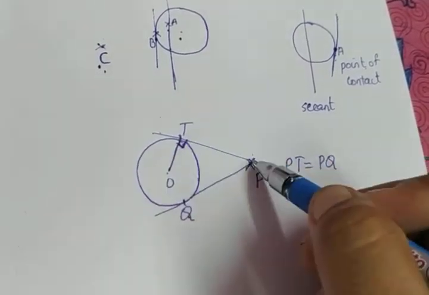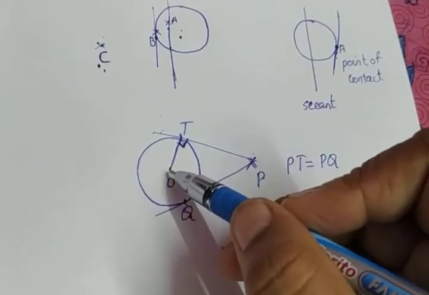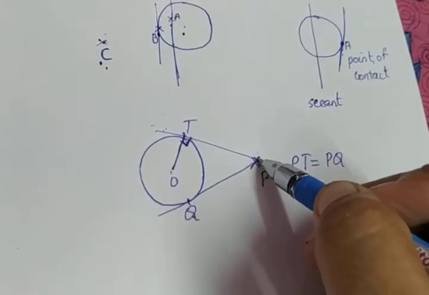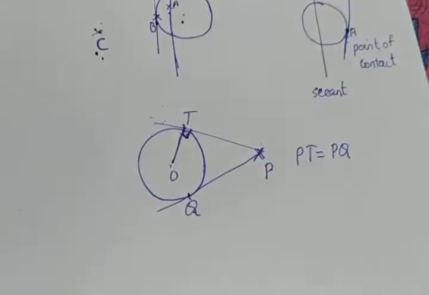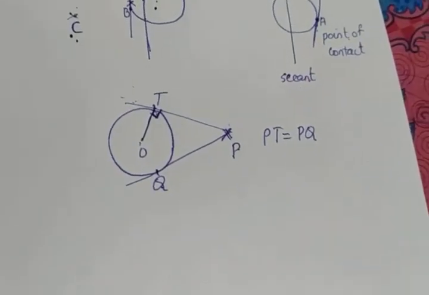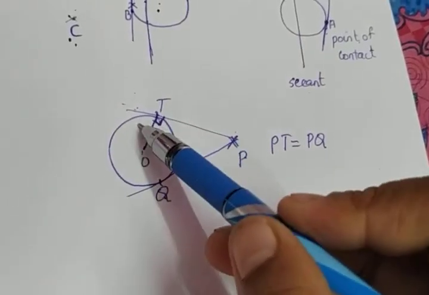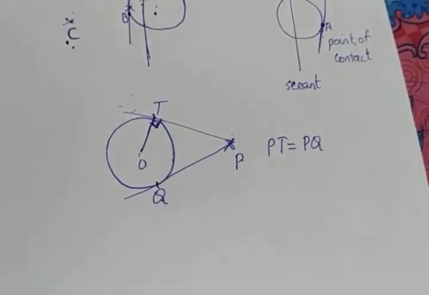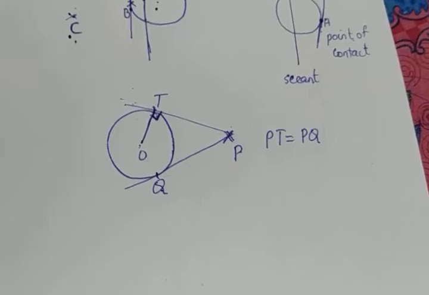OT is the radius, PT is the tangent, and OT is perpendicular to PT. We apply this theorem in so many questions. For a circle, there are infinitely many tangents.